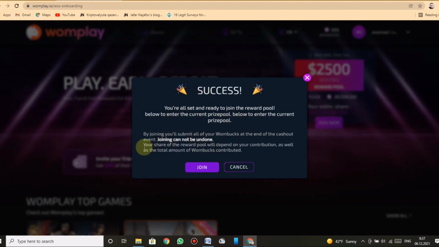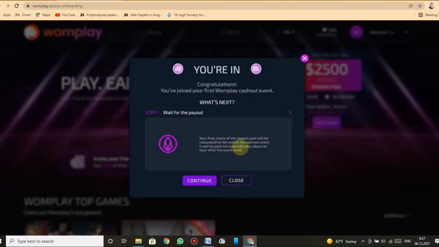Click below to enter the current prize pool. By joining you'll submit all of your Wombats at the end of the cash out event. Joining cannot be undone. Your share of the reward pool will depend on your contribution, as well as the total amount of Wombats contributed. You're in.